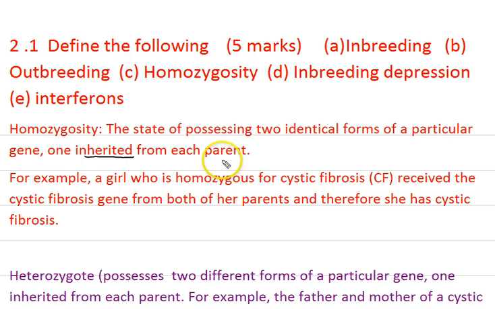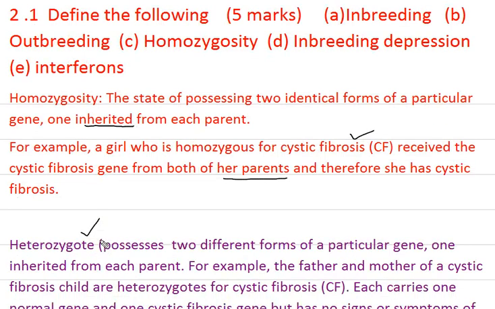For example, here we find a girl who is homozygous for cystic fibrosis. It means only if she is homozygous will she develop this ailment, cystic fibrosis, because this is basically a recessive allele. Both the alleles should be recessive. So she has received recessive genes from both of her parents, and only then she can develop cystic fibrosis. So parents must be not homozygous, but must be heterozygous for this condition.